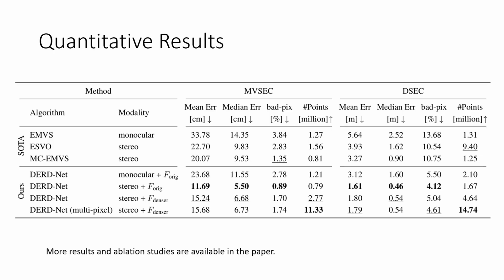The experiments confirm that our method strongly outperforms all previous approaches, therefore defining a new state-of-the-art. On MVSEC, our method reduces the mean absolute error by 42%. It is also able to reliably predict depth on 3 times as many pixels while reducing the median absolute error by 30%. Remarkably, our method is as good as stereo SOTA using only monocular input. On DSEC, we observe similar and even better performance improvements.